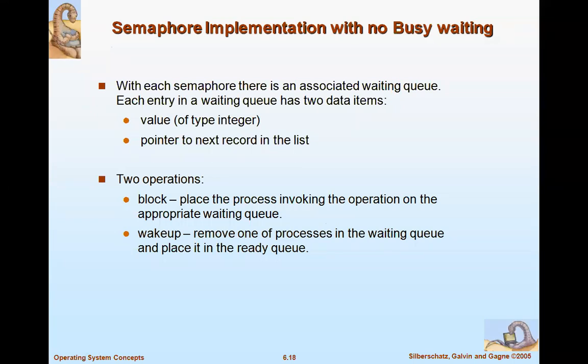I repeat again. In this case, the semaphore is associated with a waiting queue, and each entry in the waiting queue has two data items, that is value and a pointer. We can perform two operations in this category, block and wake up. Block means we place the process invoking the operation on the appropriate waiting queue. Wake up means if processes are waiting for a longer time in the waiting queue, then place them in the ready queue.